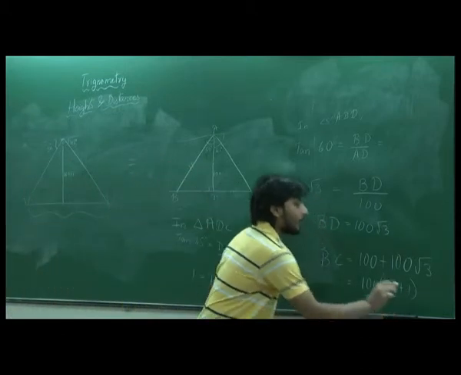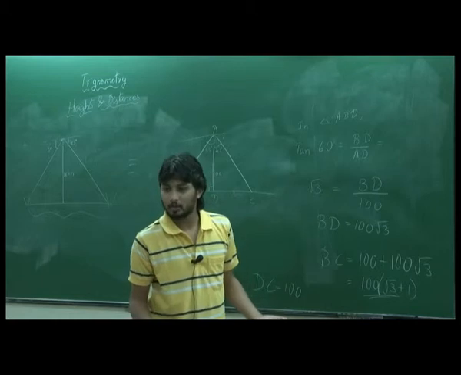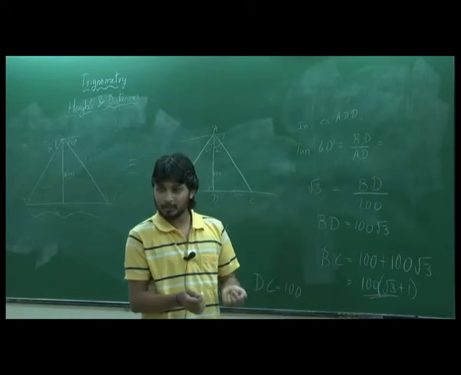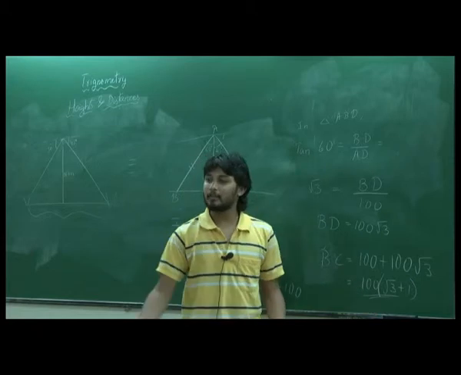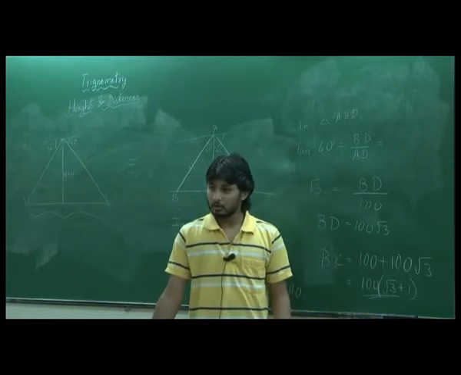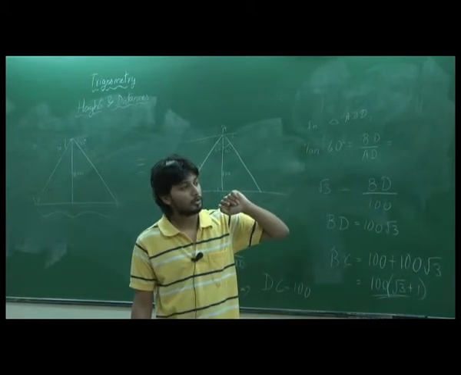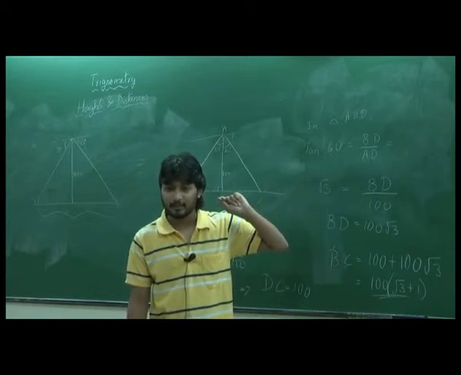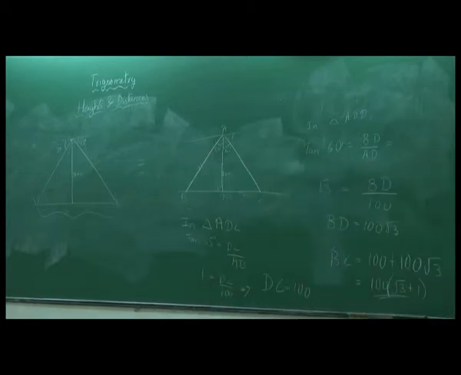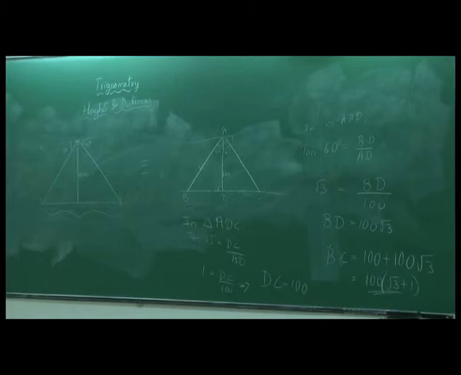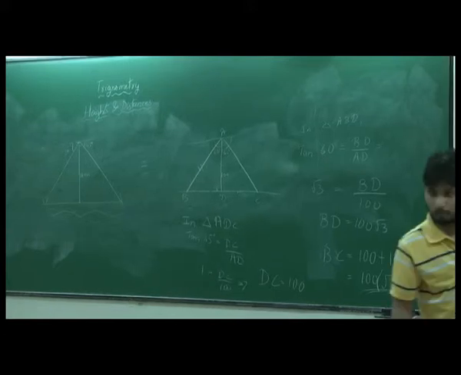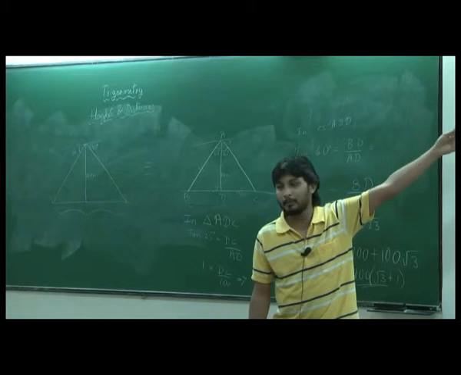If you just write 100 into root 3 plus 1, it's not an answer at all, because we are asking the length. The length should have a unit. If this was a centimeter and someone said it was kilometer, there is a huge difference, right? So unit is always important if it has one. Ratios don't have a unit, can you tell me why? Opposite is also a length, and adjacent is also a length. So both will have some unit, say meter. Meter by meter gets cancelled.